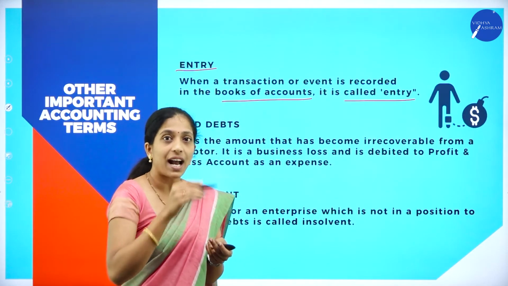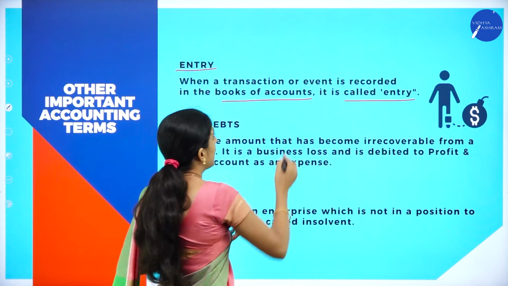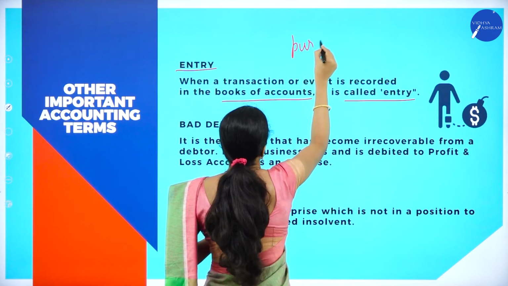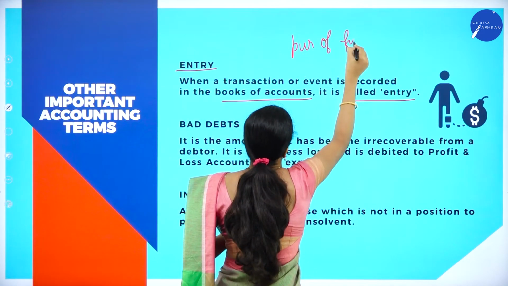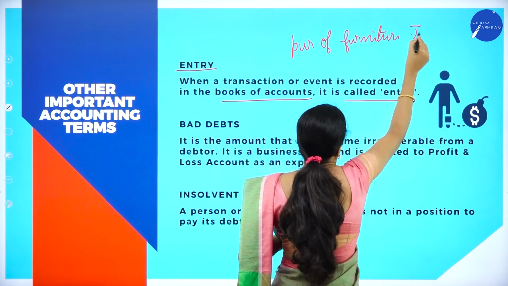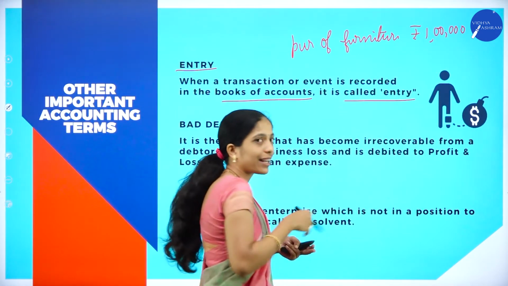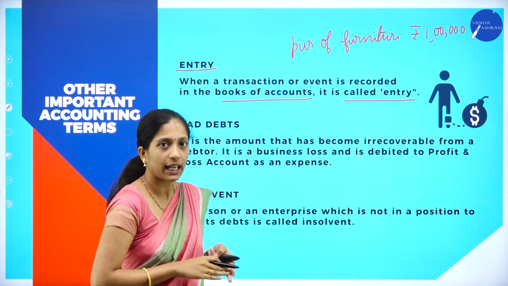Entry. So that transaction which is recorded in the books of account, for example, if an organization makes a purchase of furniture worth rupees 1 lakh, now this is a transaction or event that has taken place in an organization.